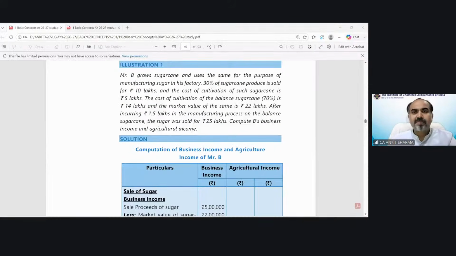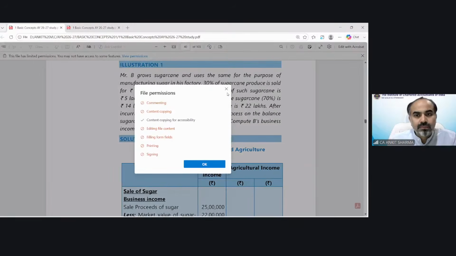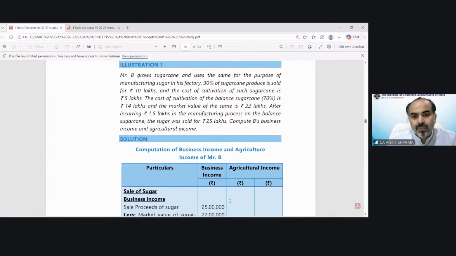So Mr. B grows sugar canes and uses them for the purpose of manufacturing sugar in his factory. 30% of the sugarcane produced is sold for 10 lakhs. So in this case, the 30% part has been sold as sugarcane. So that is pure agricultural activity. Let me solve this question over here.